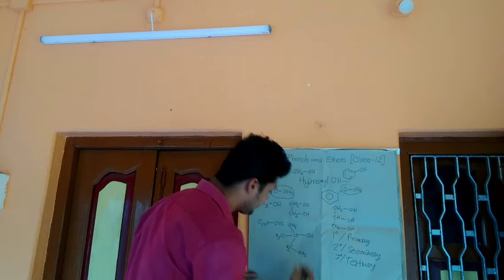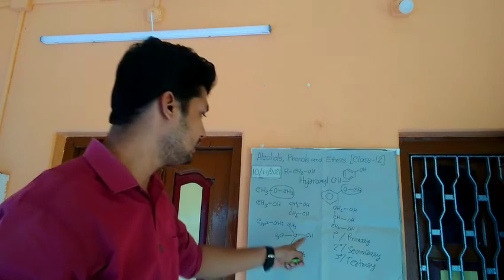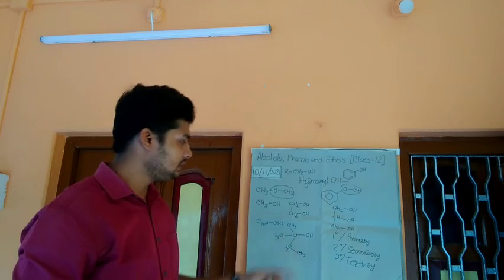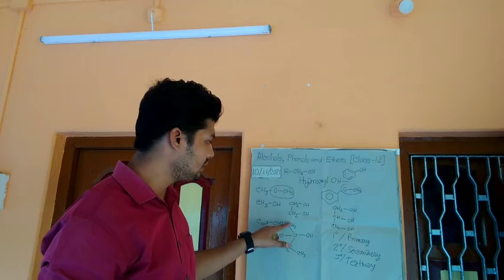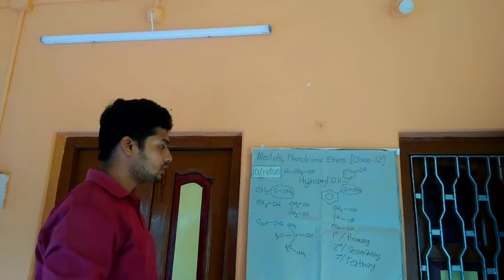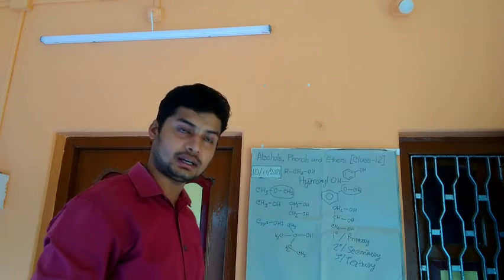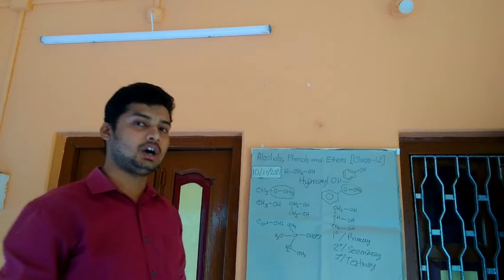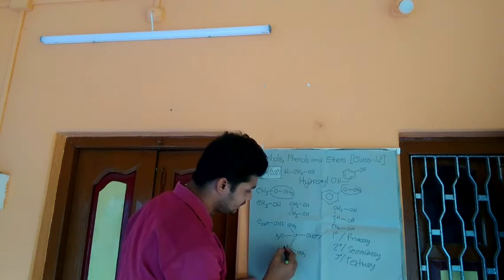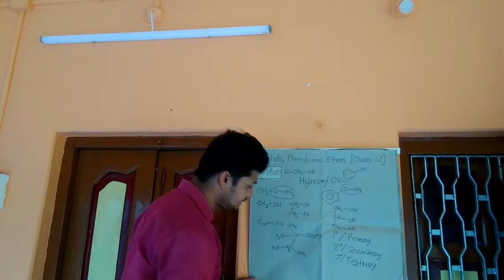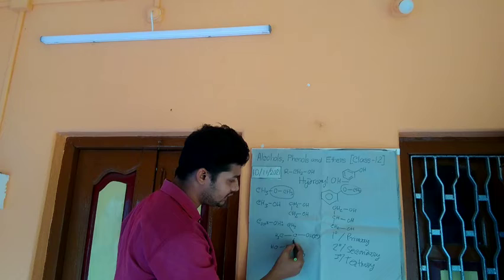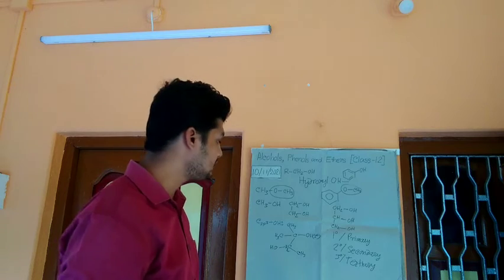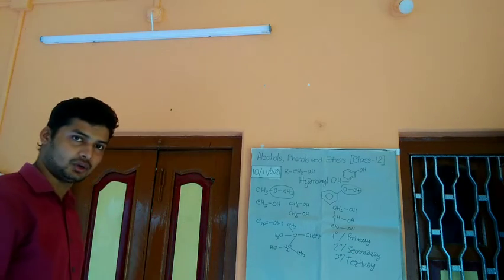Now, if this OH is linked to this carbon atom, and this carbon is linked to 3 different carbon atoms, then this is classified as a tertiary alcohol. This is a 3-degree alcohol. Now if that hydroxyl group is linked to this carbon, in this case the carbon is linked to 2 different carbon atoms. So this class of compound will be called a secondary alcohol.